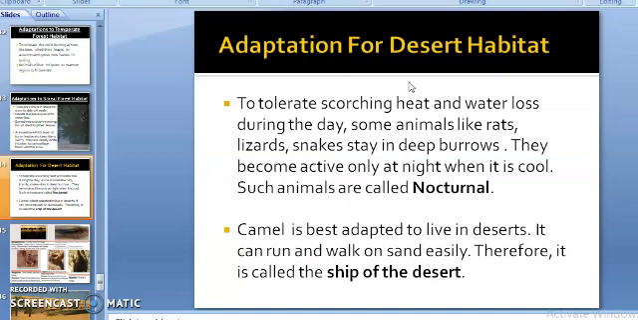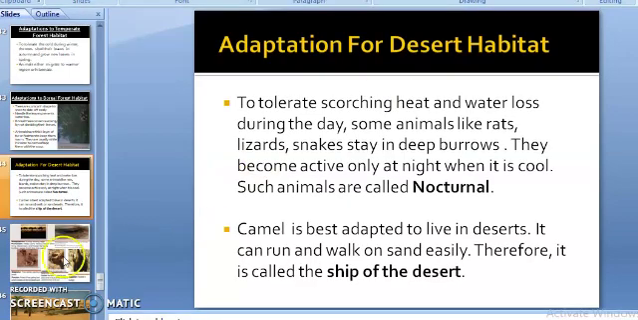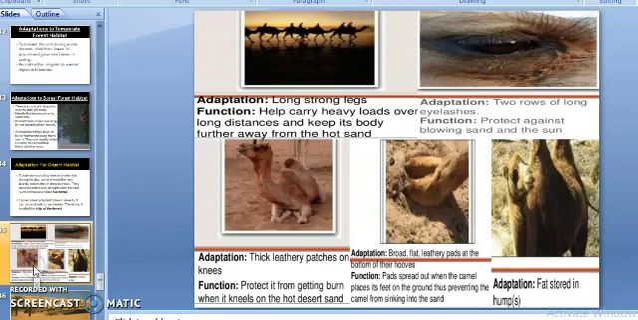Camel is best adapted to live in deserts. Camels show a number of adaptations to survive in deserts. It can run and walk on sand easily. Camel is also called the ship of the desert. Look at the picture over here. This picture is showing a number of adaptations to survive in a desert by a camel. Camels have thick skin and no sweat glands to prevent loss of water. The skin is very thick so that water loss can be prevented.